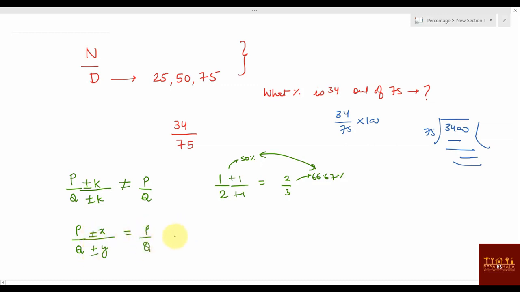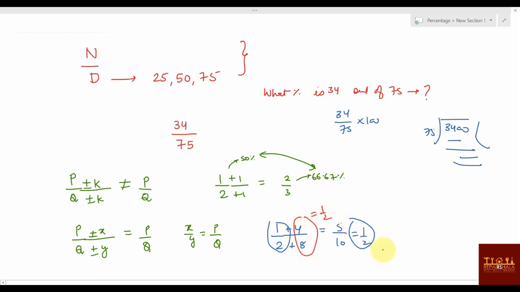Then it will be P by Q when x by y equals P by Q. See the example. This was 1 by 2, the x by y value is 1 by 2. What I'm doing, I'm just adding 4 and 8. Now this will become 5 by 10. 5 by 10 is also 1 by 2, right? This is also 1 by 2 and this is also 1 by 2, means no issues. How did this happen? Because 4 by 8 is also 1 by 2. That's why you are getting this.